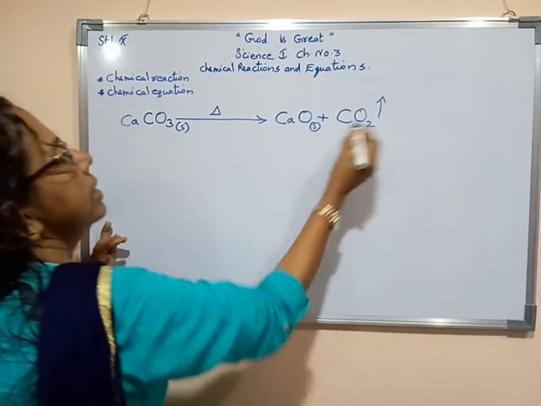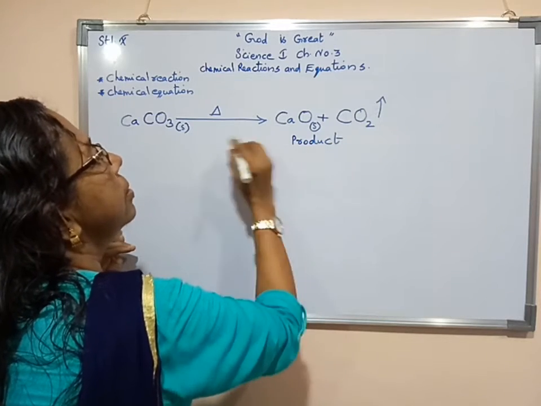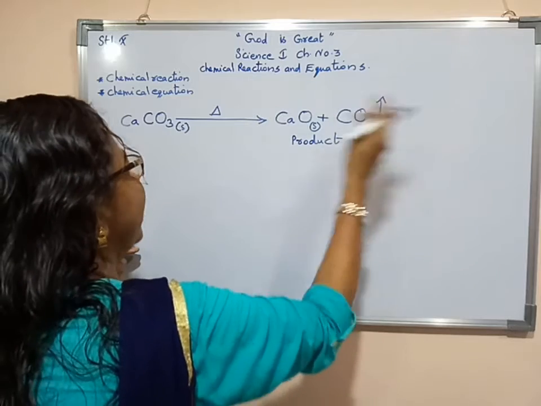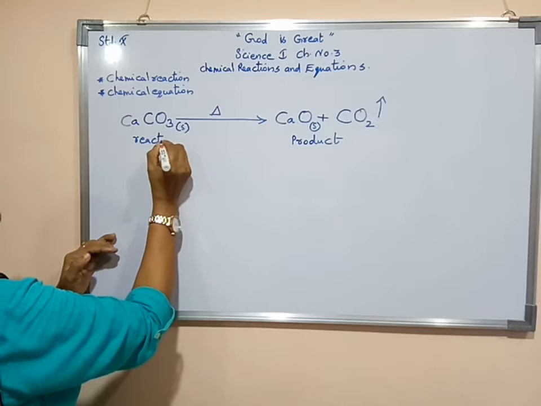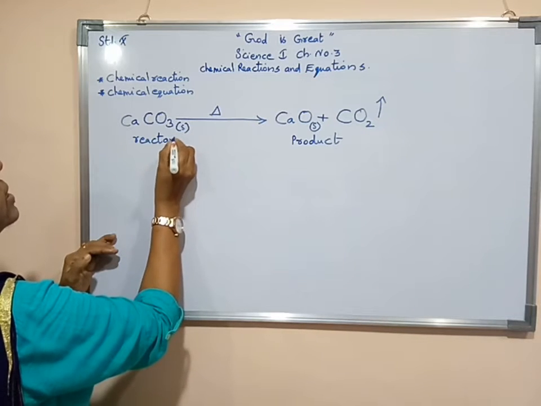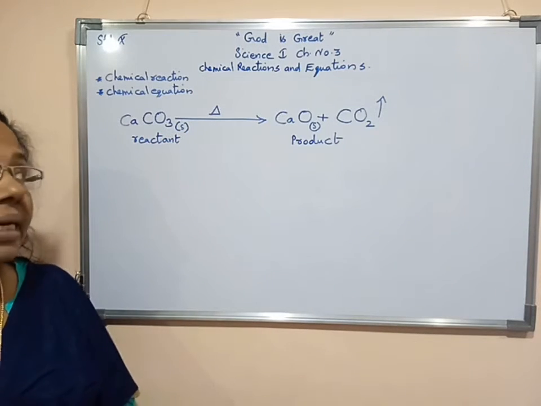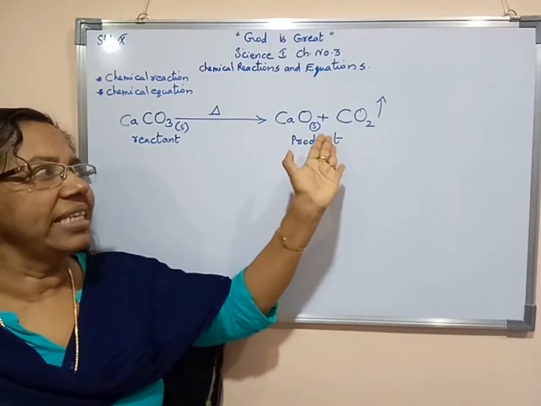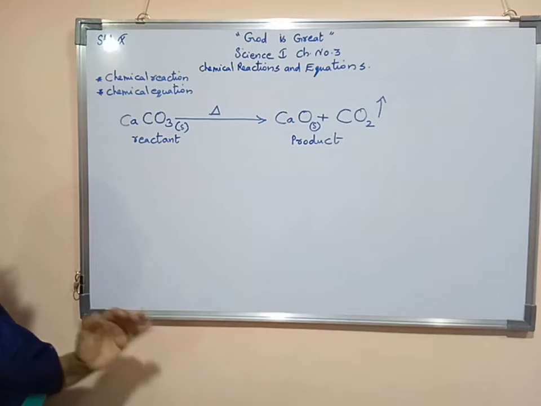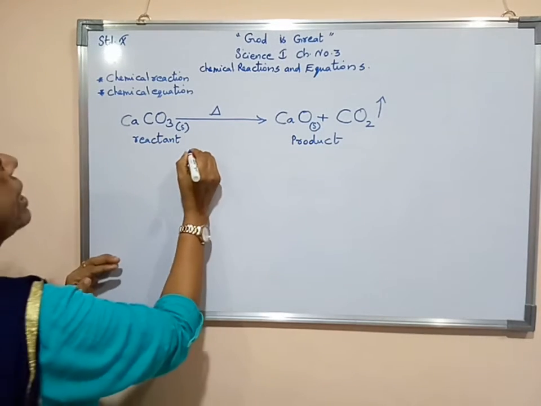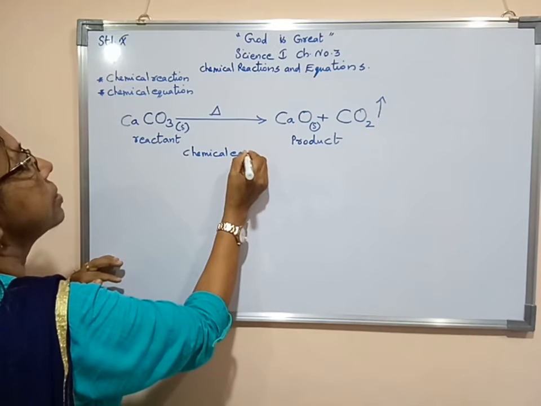Now we can say that this is the product side. Right hand side, products we are writing. Left hand side is the reactant. Here only one compound is there, so we can say this is the reactant. Calcium carbonate, we are heating it. As a result of it, calcium oxide as well as carbon dioxide gas is forming. Now here we can say this is the chemical equation.